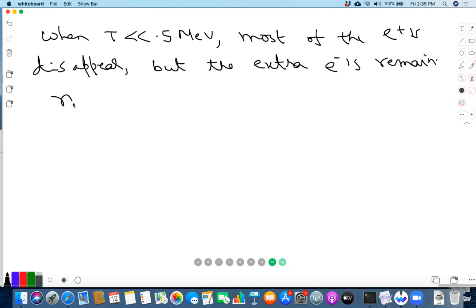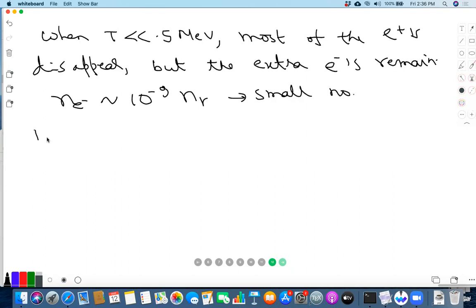So N_e minus, I'll write a better formula for this, but it's roughly 10 to the minus 9 times N gamma, right? That's what you have seen, because the number of electrons is roughly the same as the number of baryons. So this is a small number.